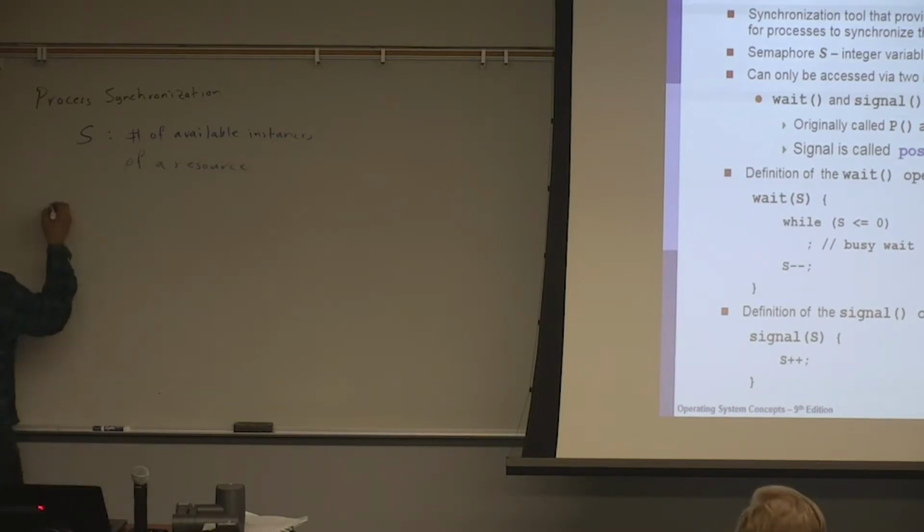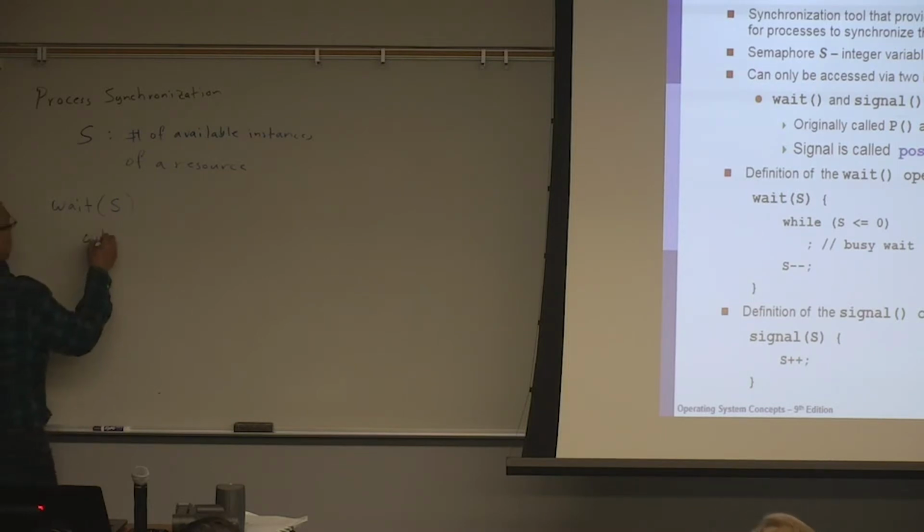And when we say wait for S, it means that if I have at least one instance of the resource available, then I'm going to proceed and execute the rest of the code. If not, then I will be waiting.